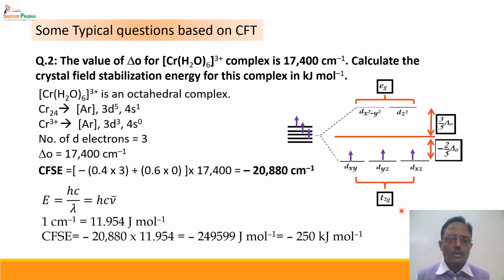Putting these values, what we get is the crystal field stabilization energy in J/mol as minus 249,599, which is approximately equal to minus 250 kJ/mol. This is the driving force for the splitting of the d orbitals.